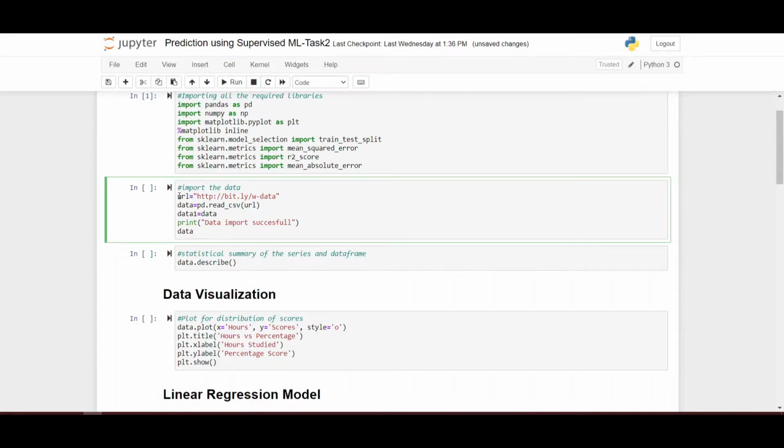So we have created a URL variable and assigned the URL of the data set to the variable, and using the pandas function read_csv, we are reading that from the URL, and we are assigning the data to data1, another variable for temporary purposes, and we are printing it so that we can make sure that the data is imported successfully.